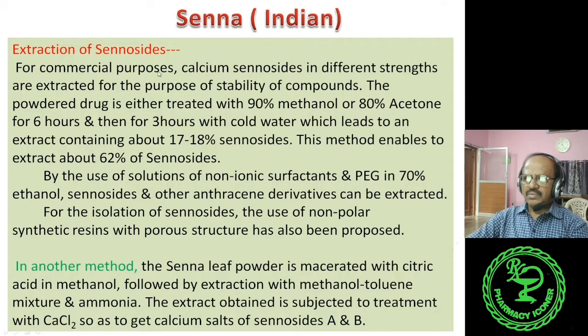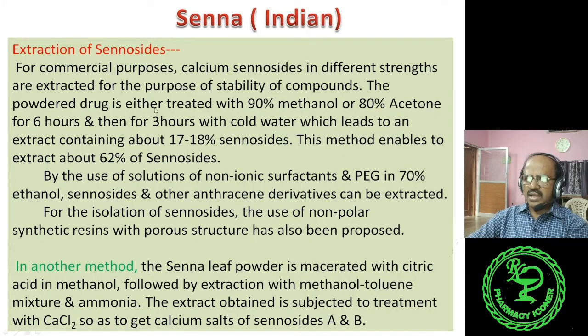For commercial purpose, calcium Sennosides in different strengths are extracted for the purpose of stability of compounds, because Sennoside is available as calcium salt. So that is calcium Sennosides.